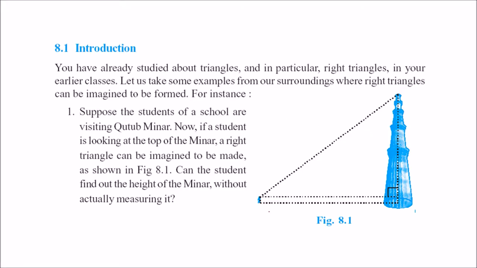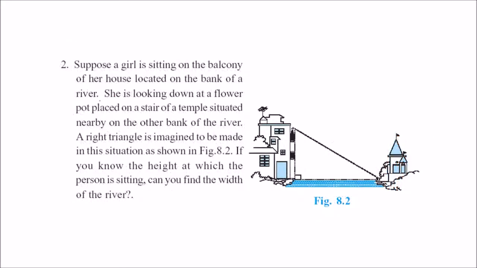So suppose that a student is standing here, and now there is say a building or Qutub Minar, and he is looking up to the top. What angle is he making? Can you find out the distance? Yes, we can. The second thing is, a girl is here.